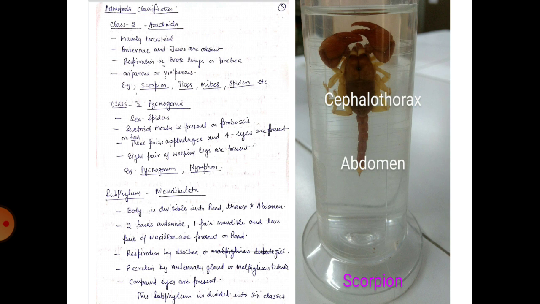Now we come to the next subphylum, that is subphylum Mandibulata. Body is divisible into head, thorax and abdomen. In the animals of this subphylum, 2 pair of antennae, 1 pair of mandible and 2 pair of maxillae are present on head. Respiration takes place by means of trachea, excretion by antennary gland or Malpighian tubule. Compound eyes are present. This subphylum is again divided into 6 classes.